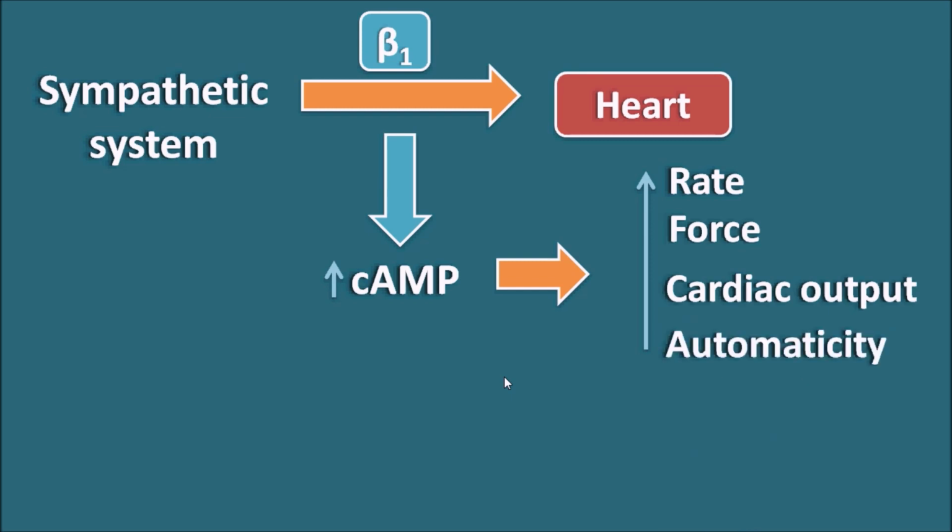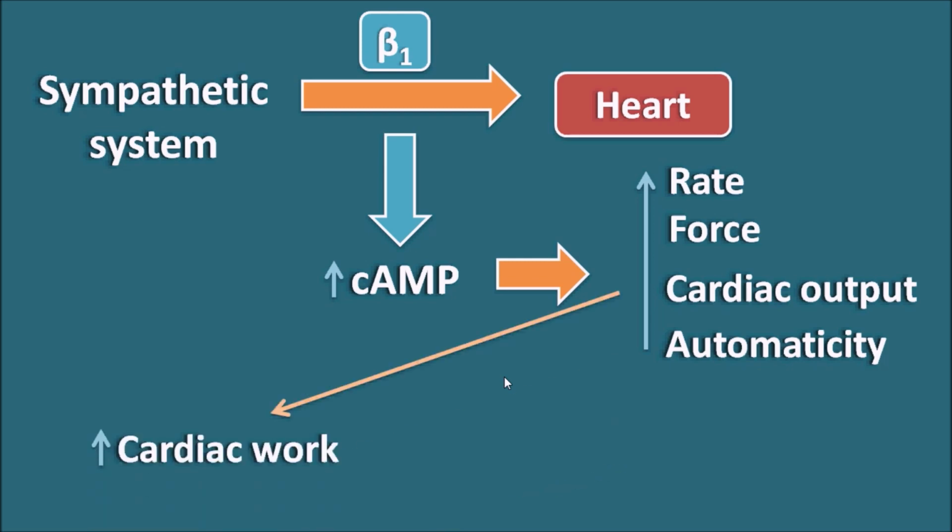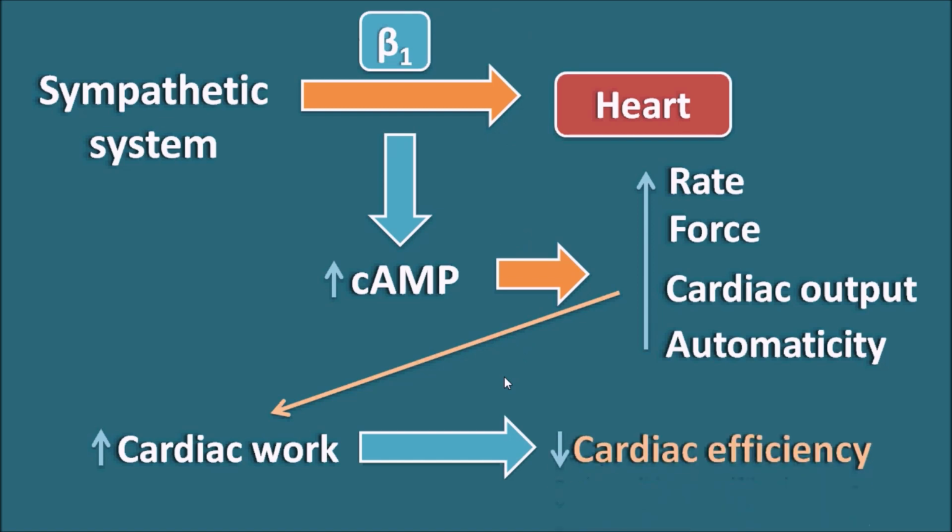So in this way, the beta 1 receptors will stimulate the heart, thereby both rate and force of contraction increase. But this may result in increased cardiac work, so the sympathetic system always increases the cardiac work. If this increase in the cardiac work persists for a longer period, it can reduce the cardiac efficiency.